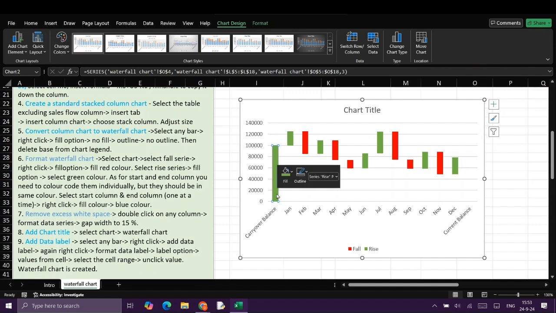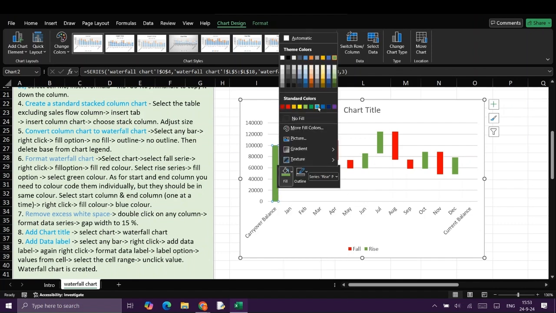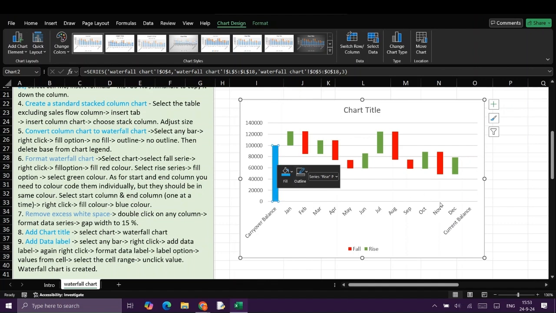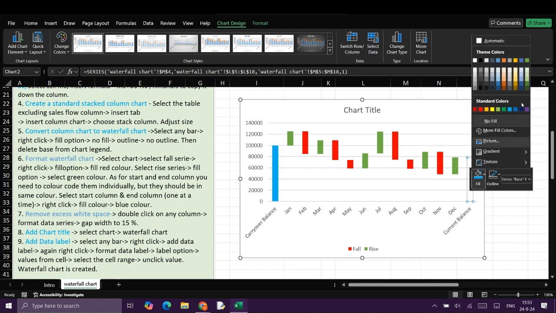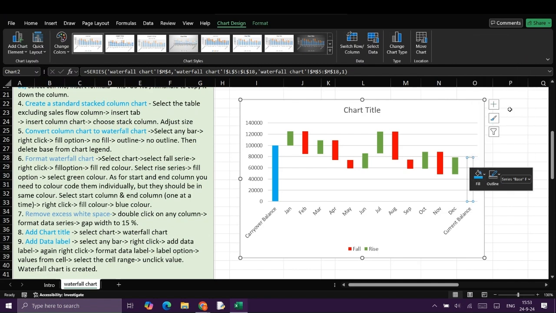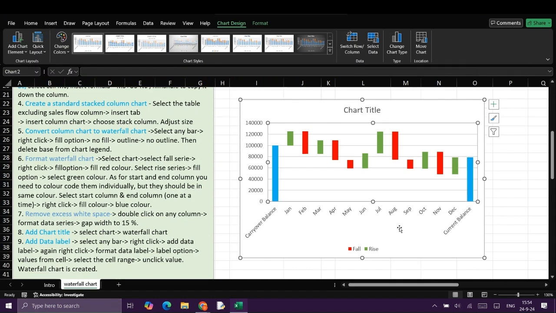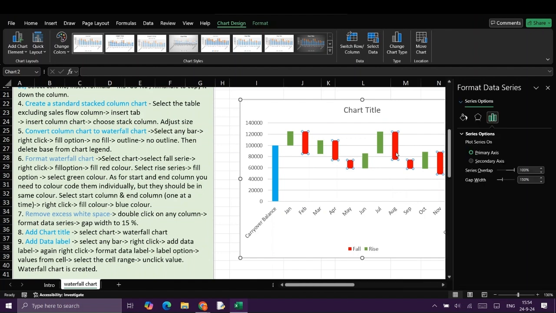Select start column, right click it, go to fill color, select blue color and fill it. Now go to end column, select it, right click it, go to fill option, select blue color and fill it. Now to remove the excess of white color, double click on any column, go to format data series, go to gap width and set it to 15%.